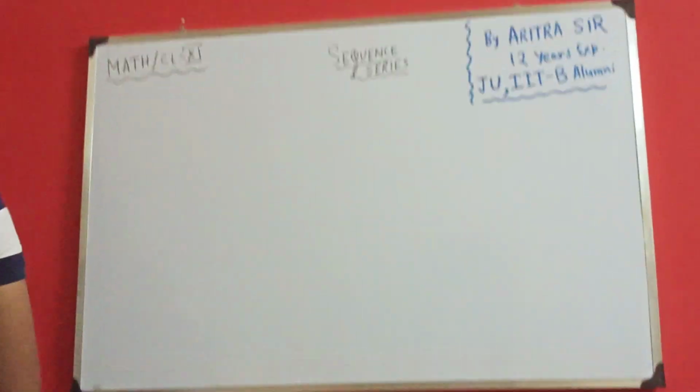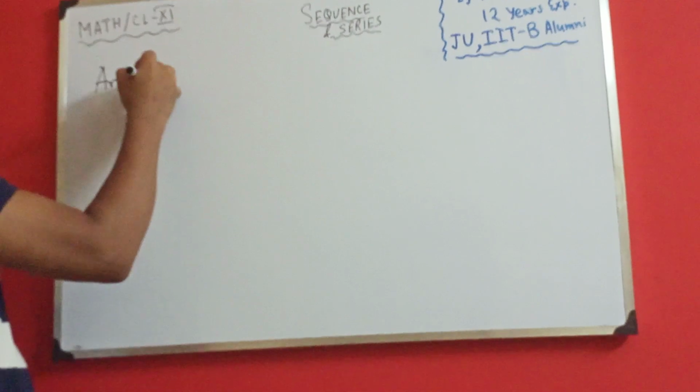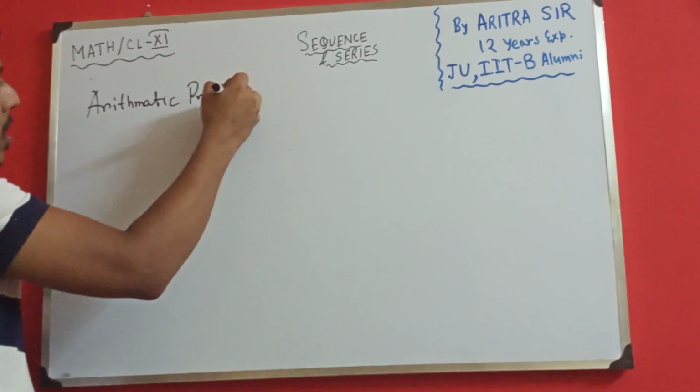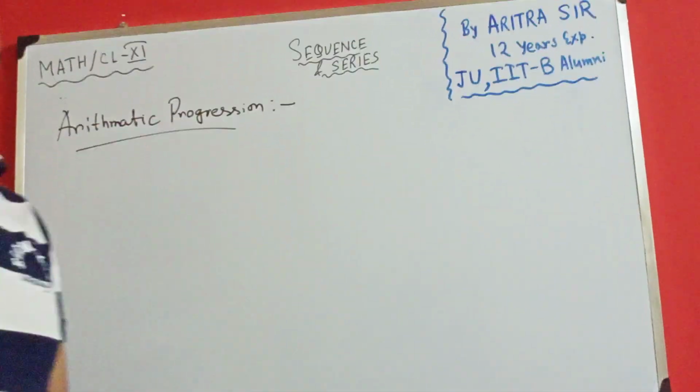So what is your arithmetic progression? I again explain the basic definition.